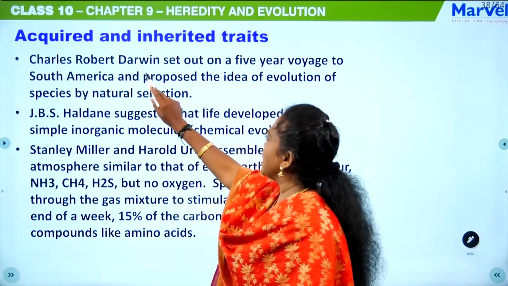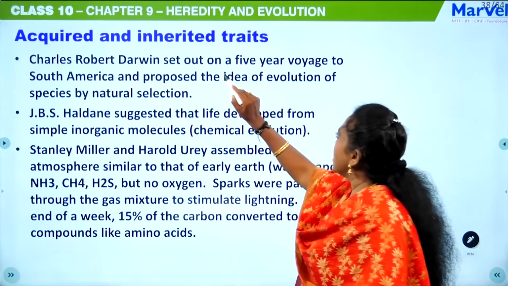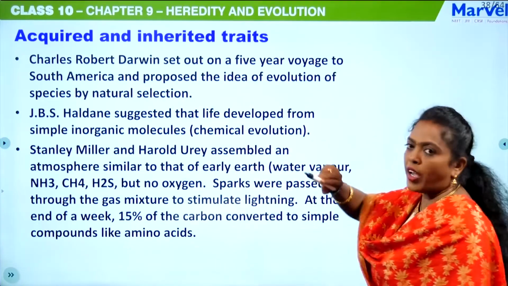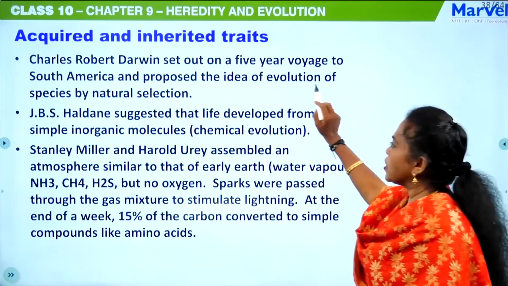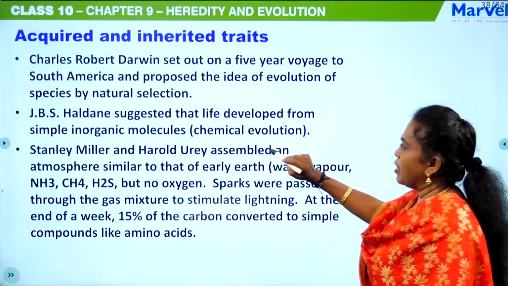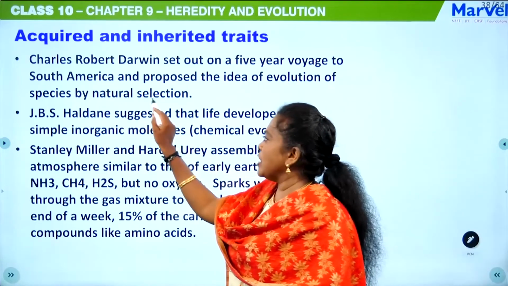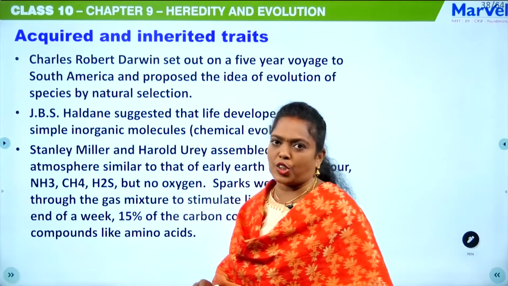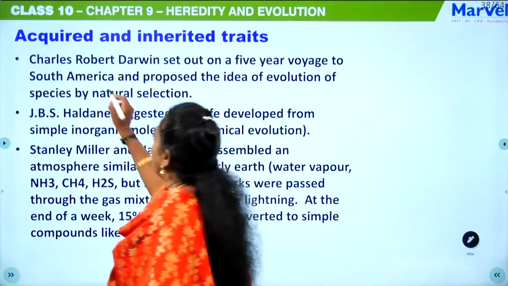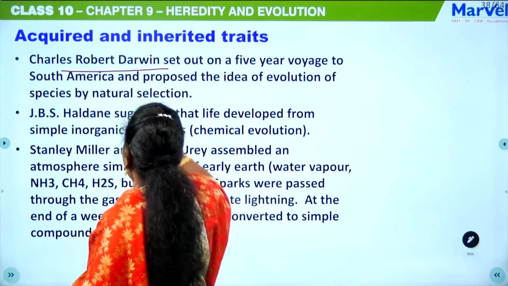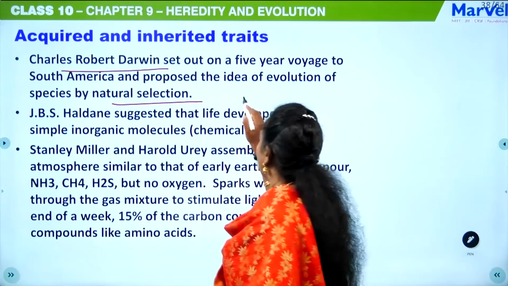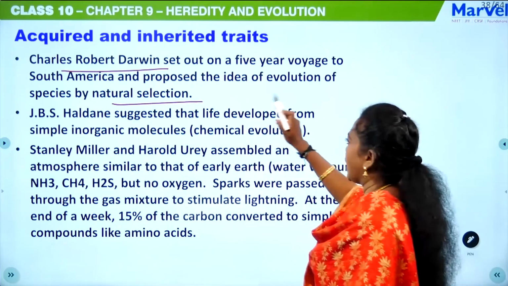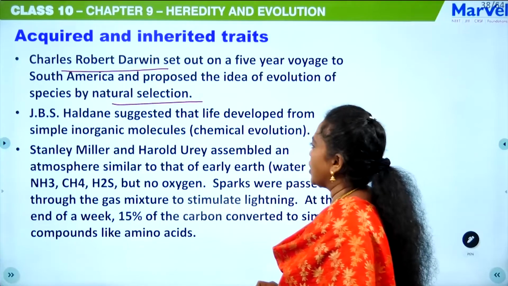So Charles Robert Darwin set out on a 5-year voyage to South America and proposed the idea of evolution of species by natural selection. So you should mention this name, Charles Darwin. He has proposed the idea of natural selection.